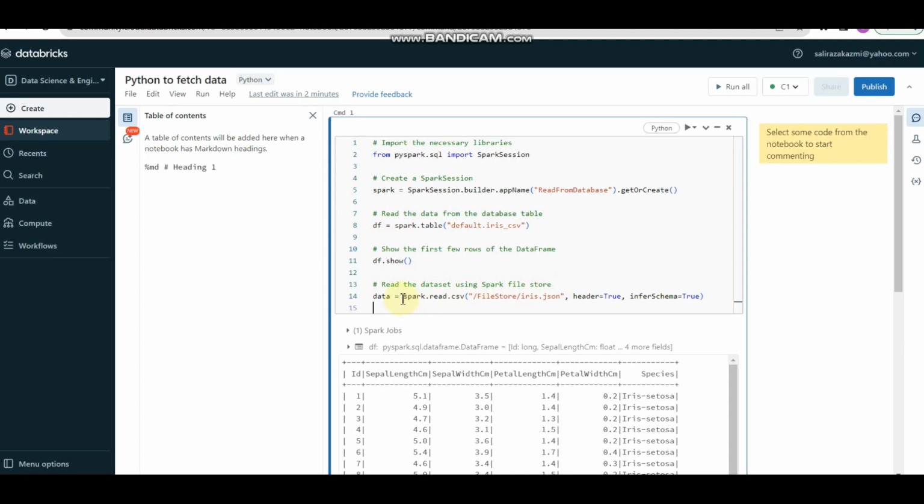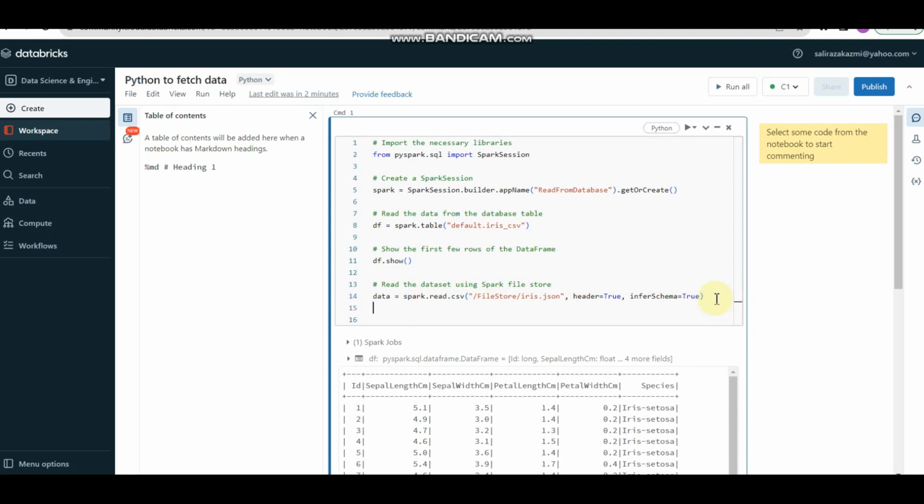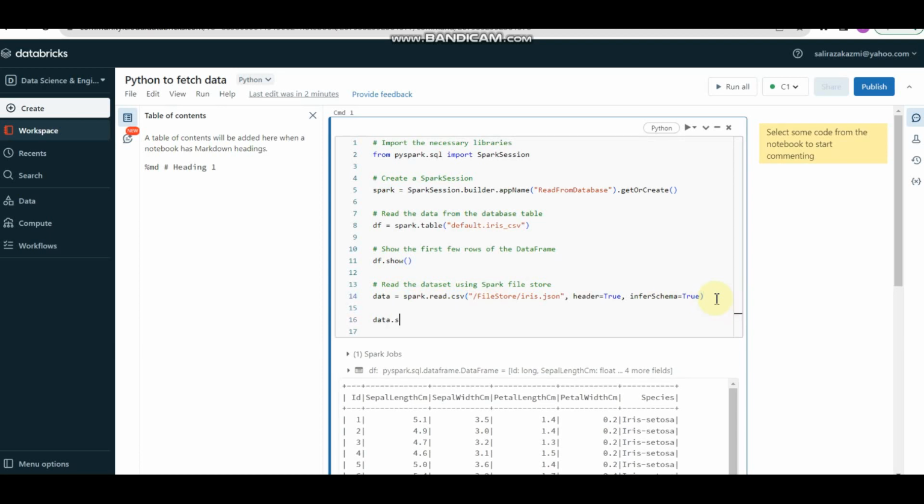So what I need to do is use spark.read.csv, assuming that this is a CSV file, but it's not a CSV file. Let me show the data with data.show, and you can press Shift+Enter to run it.